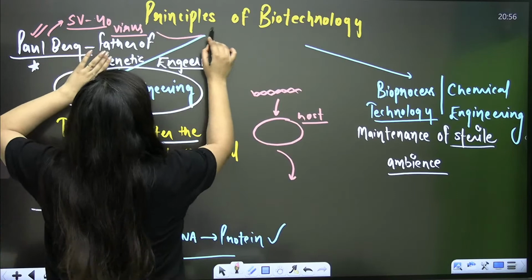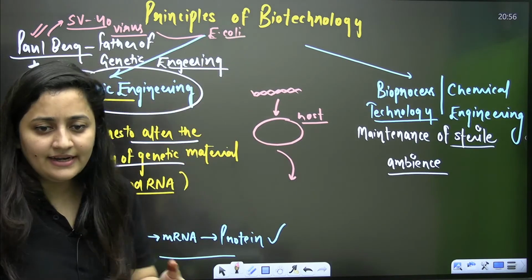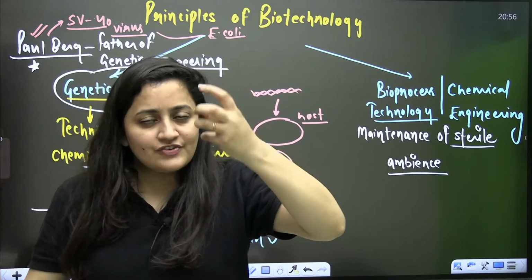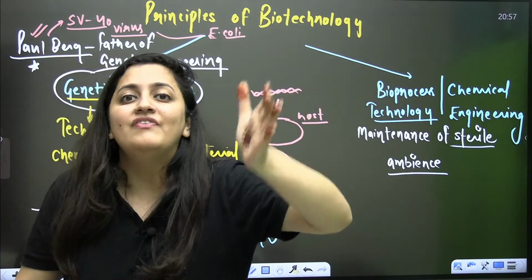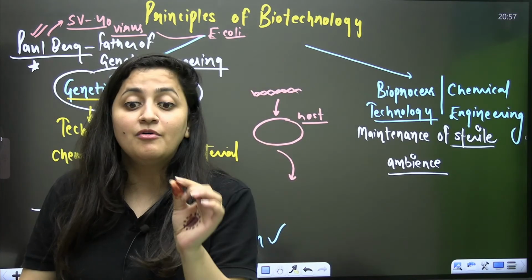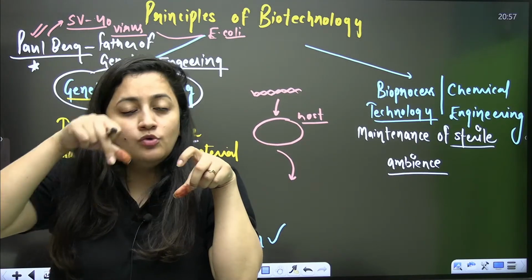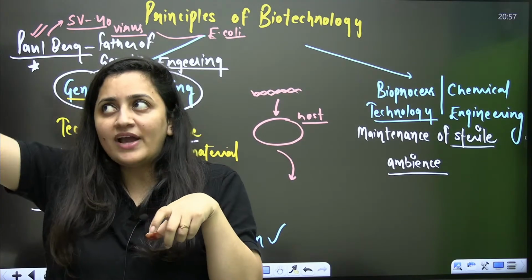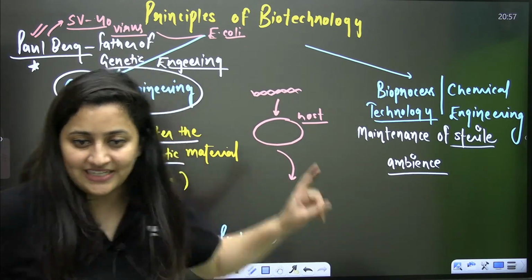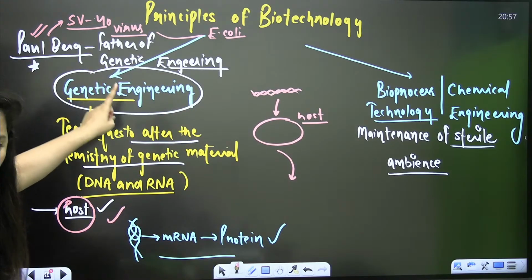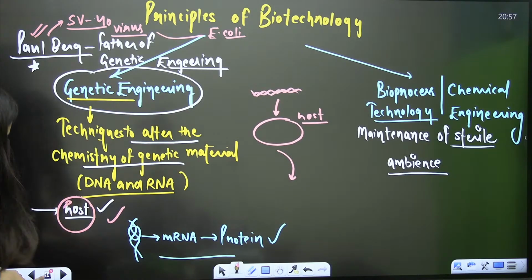Of course, that is a world famous bacteria, your Escherichia coli, E. coli. Clear? What he did, he just transferred a gene from SV virus to E. coli with the help of lambda phage, right? With the help of a bacteriophage. Imagine, he picked up the gene from a virus, used another virus, and with the help of that virus, he shifted the gene to a bacteria. That's why we say that Paul Berg is the father of genetic engineering. Understood? Paul Berg is the father of genetic engineering.